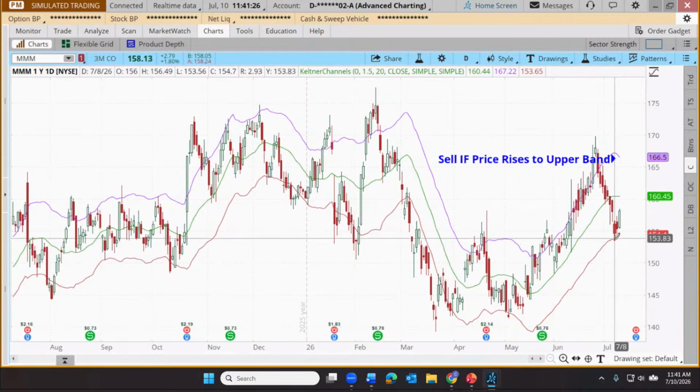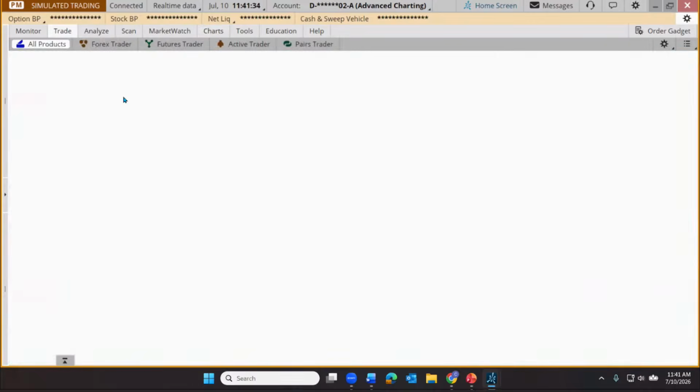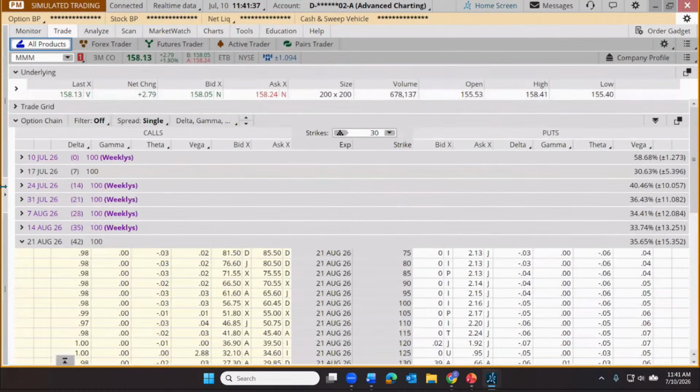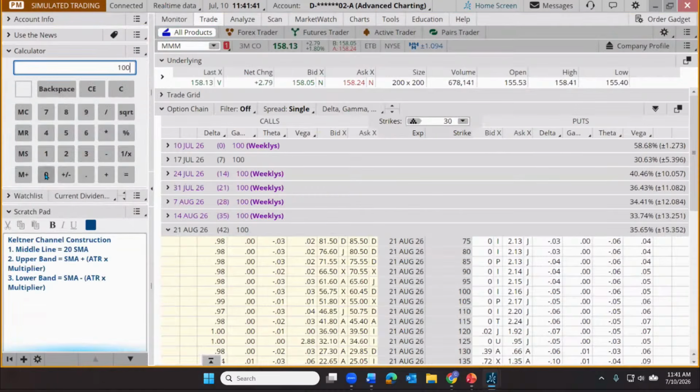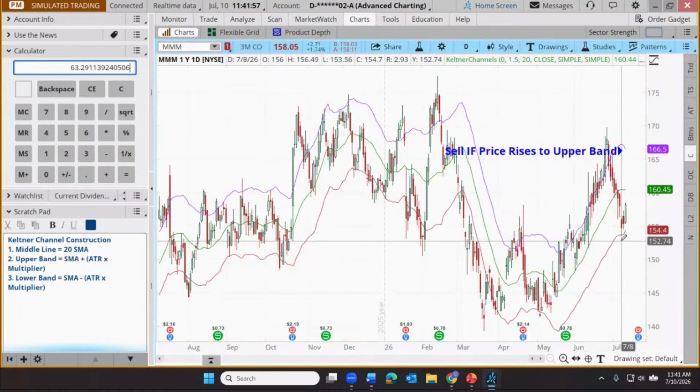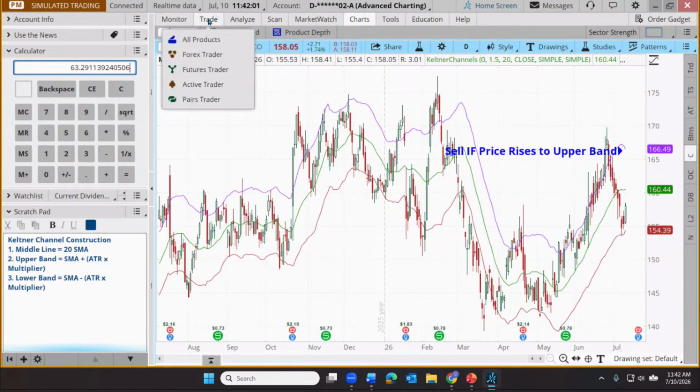We'll go 152.56. All right. So let's go place our trade. Let's say that we have $10,000 to spend on this trade. 158 bucks. Let's get out our calculator. $10,000 divided by 158-ish. I'm going to round off a few pennies there. Tells us about 63 shares is what we're going to purchase with a stop down at 152.56. Should we just put it at 152.50? Let's do that.